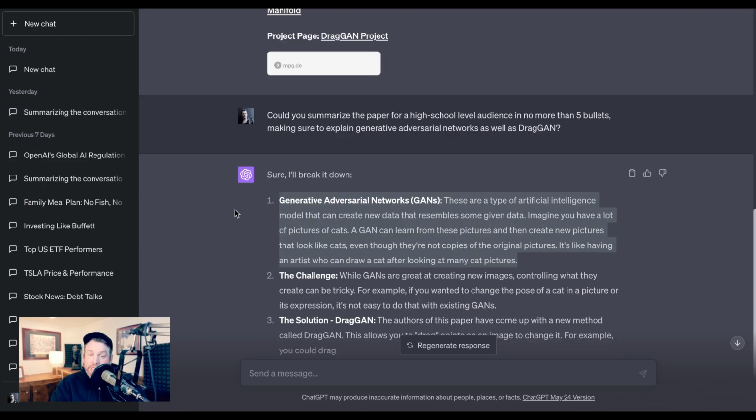In addition to just summarizing information, I'll often ask ChatGPT to explain a concept that has a specific terminology around it, such as recently I asked it to explain generative adversarial networks when everyone was getting all excited about that DragGAN research that had people modifying photos simply by clicking and dragging them around the screen. I'm sure you've seen the exact thing that I'm talking about.